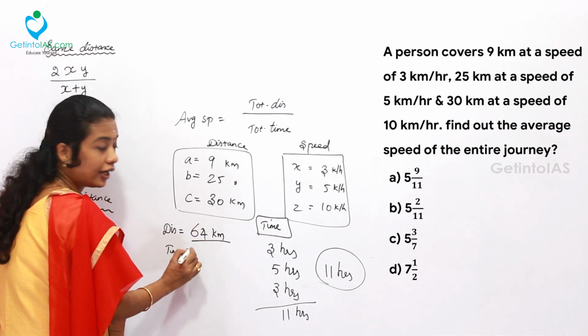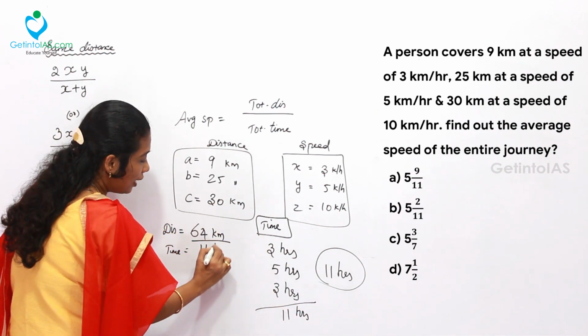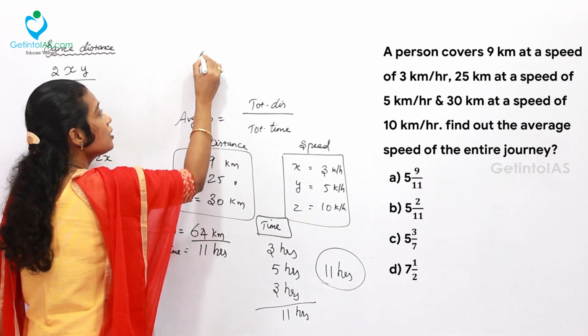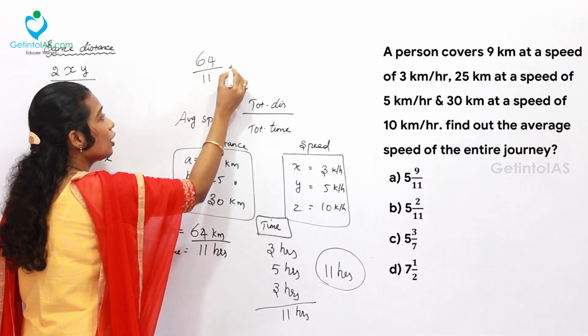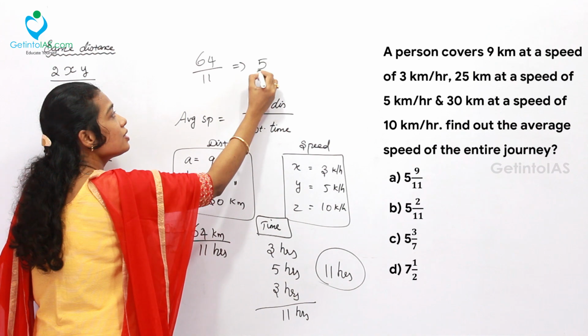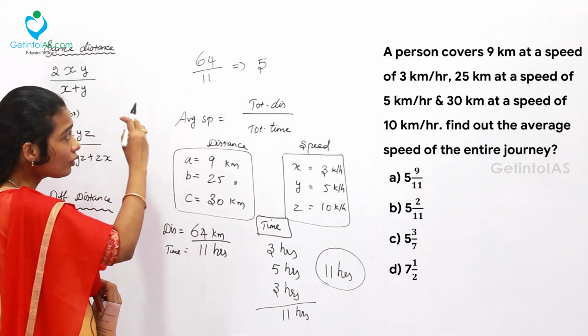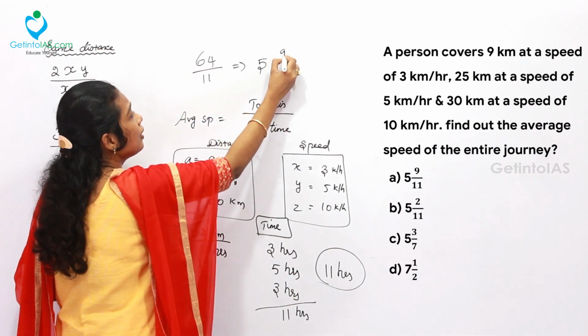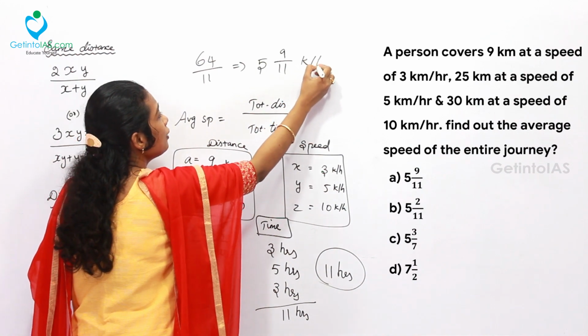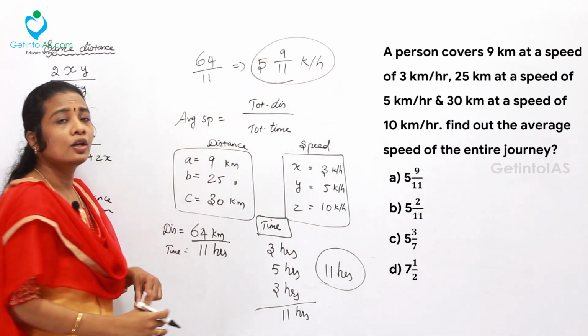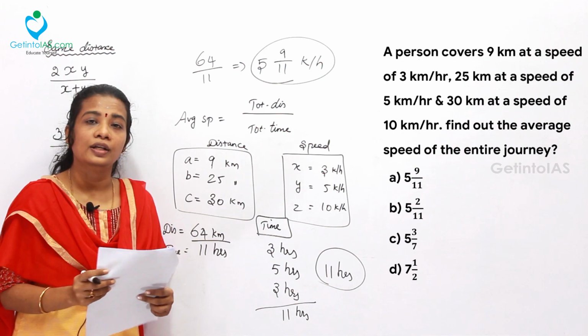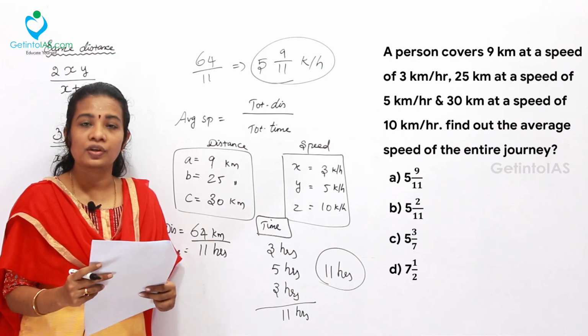And what is the time taken? Total time taken is 11 hours. Simply divide 64 by 11. How many times? 5 times 11 is 55. Carry over 9 by 11 kilometer per hour. This is the average speed for the journey. 9 by 11 kilometer per hour is the answer, which is given in option A.